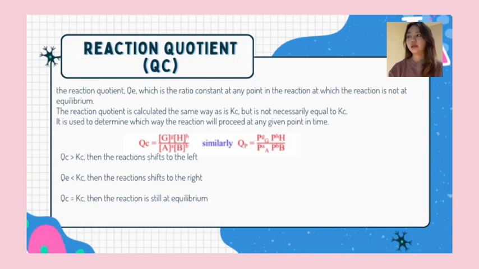Like the formula beside, if Qc < Kc, then the reaction shifts to the right. If Qc > Kc, then the reaction shifts to the left. If Qc = Kc, then the reaction is still at equilibrium.